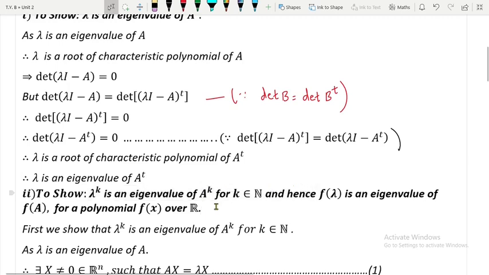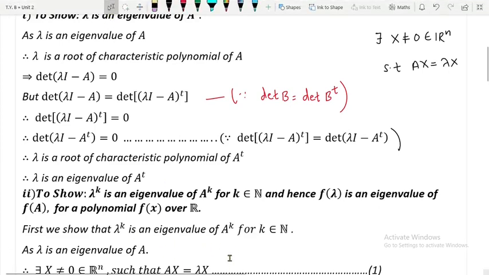Now over here we are going to go for the other definition that I have told you: since lambda is the eigenvalue of A, there will exist x not equal to 0 belonging to R raised to n such that Ax will be equal to lambda x. So this fact I have written here. You can see the bottom line.